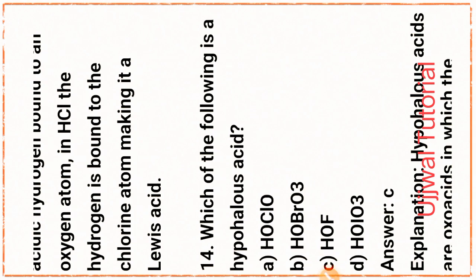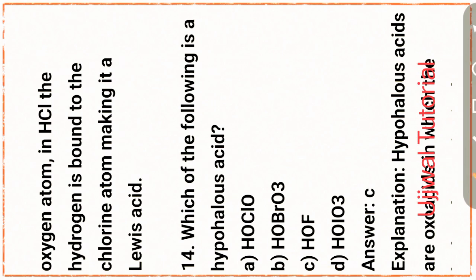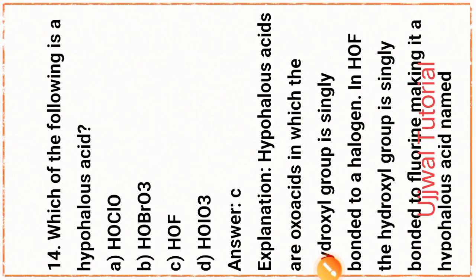Next question, question number 14. Which of the following is a hypohalous acid? That is option C, HOF. For the explanation, hypohalous acids are oxo acids in which the hydroxyl group is singly bonded to a halogen.